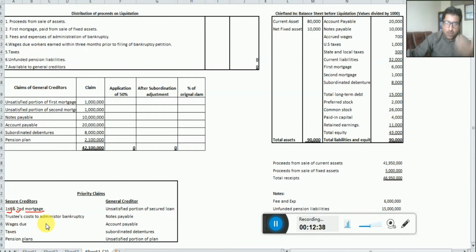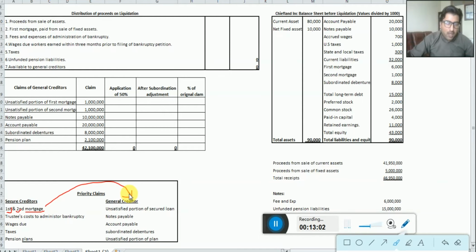You have sold the collateral, you have sold the assets, and whatever value is realized is to be given to the first and second mortgage in the secured creditors. Whatever claim is not satisfied in the secured creditors, the first and second mortgage will come and get their remaining claim here in the general creditors. So I hope you got it.